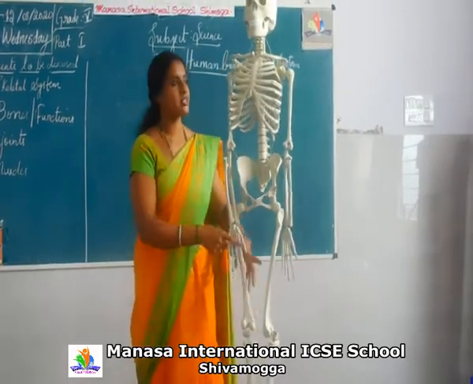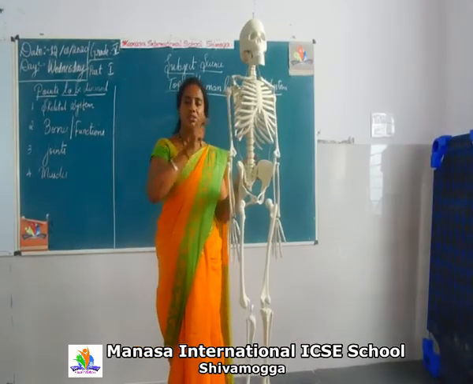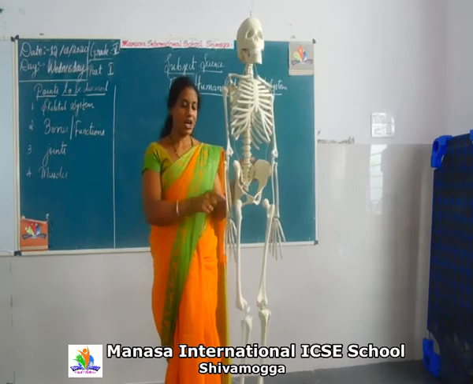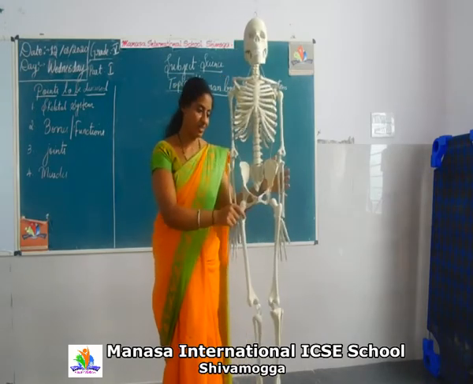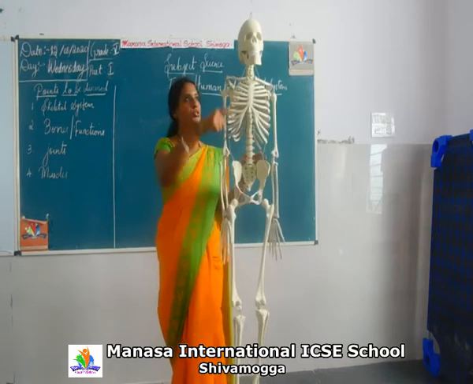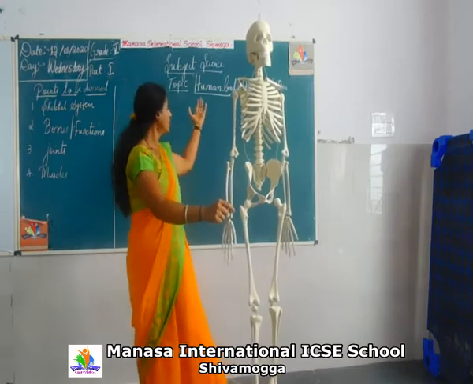So this is the basic structure of the human skeletal system. I hope you enjoyed the special guest. It will be there till the end of the chapter. We are going to study each and every part in detail in this chapter, the human body skeletal system.